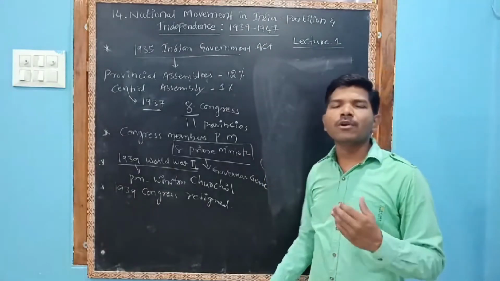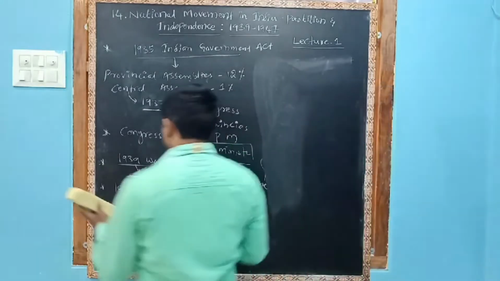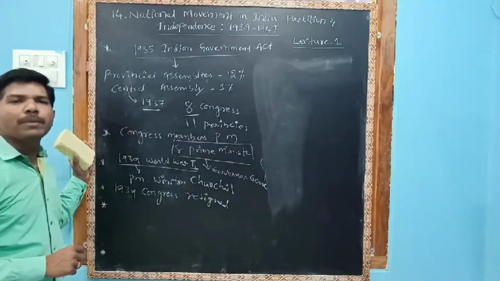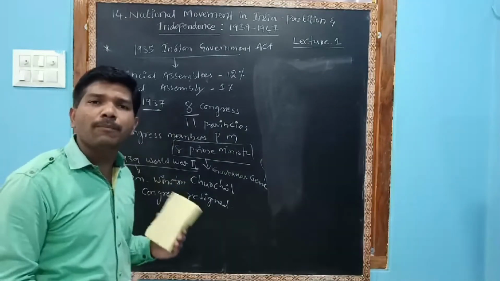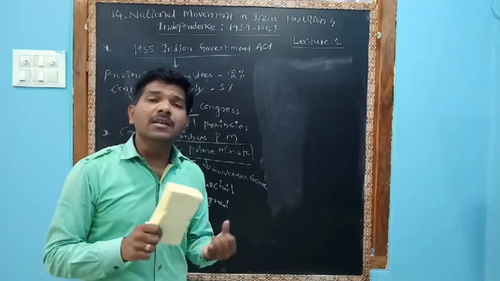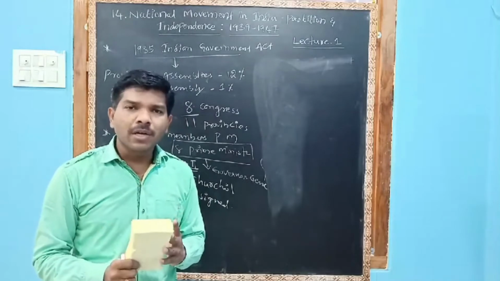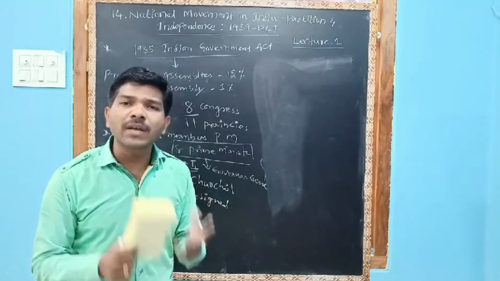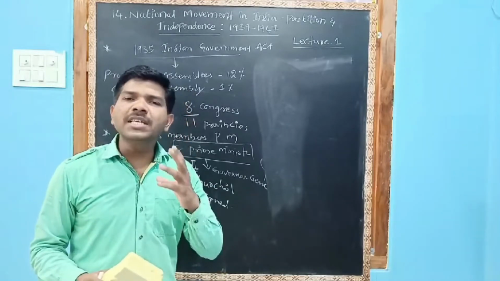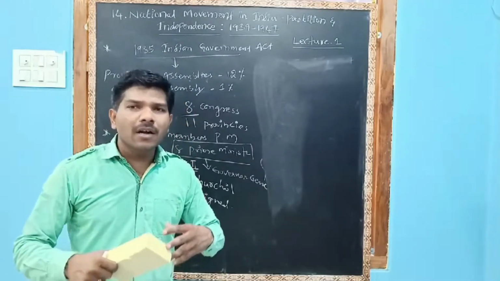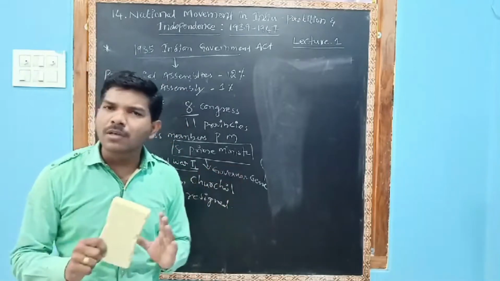So Congress was also divided: should we support the British or not? Some Congress members said that yes, we have to support the British because Hitler and Mussolini were running dictatorial governments. If Hitler and Mussolini won the world war, it would be a threat to the world. So the British were getting support from some Congress people, while others said that no, we should not support the British.